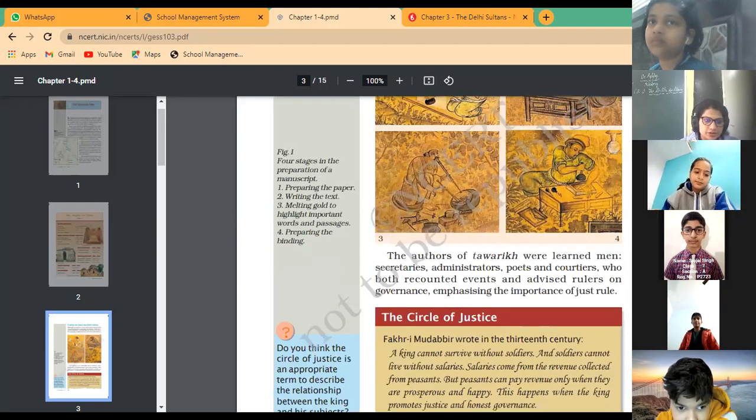So the manuscripts are related to many rulers, that is why they use the plural form.